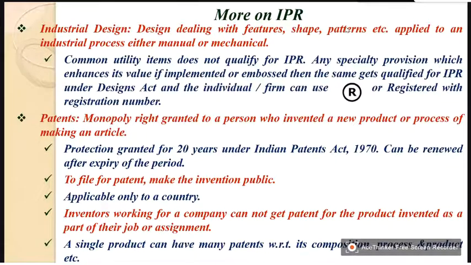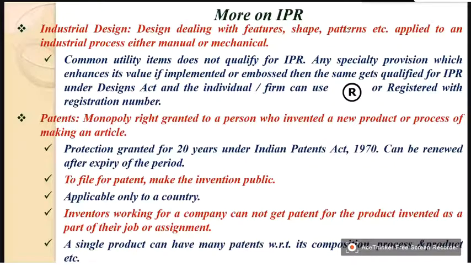That is a separate thing. Common utility items do not qualify for IPR. Any special provision which enhances its value, if implemented or embossed, then the same gets qualified for IPR under the Design Act, and the individual or the firm can use this symbol, registered with the registration number.